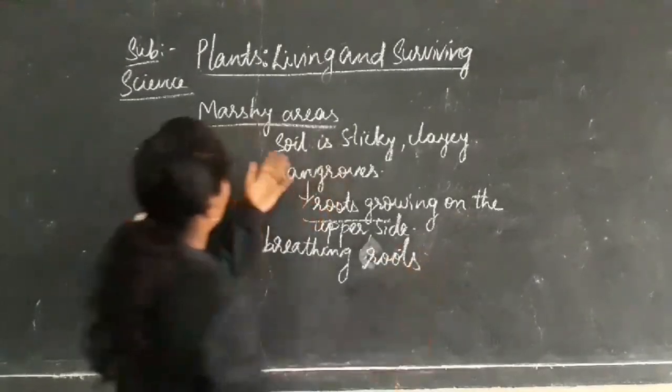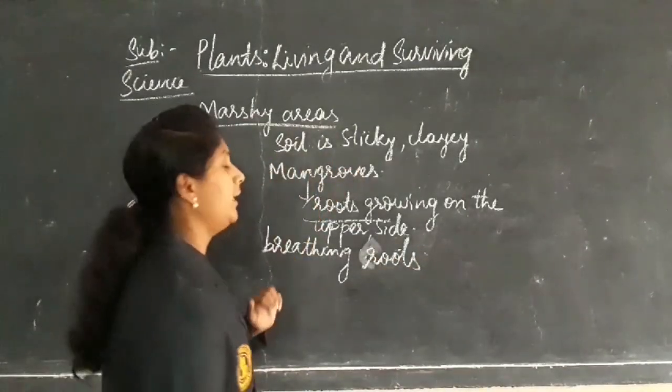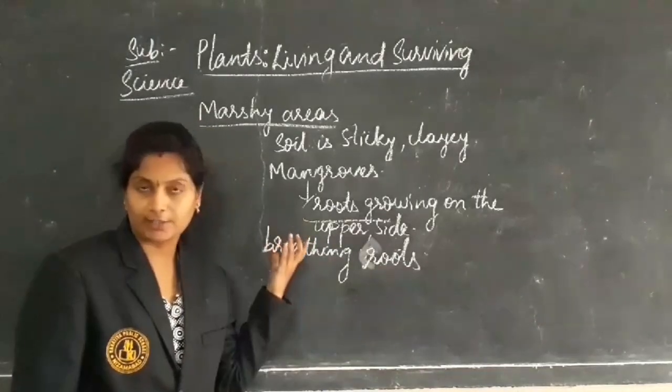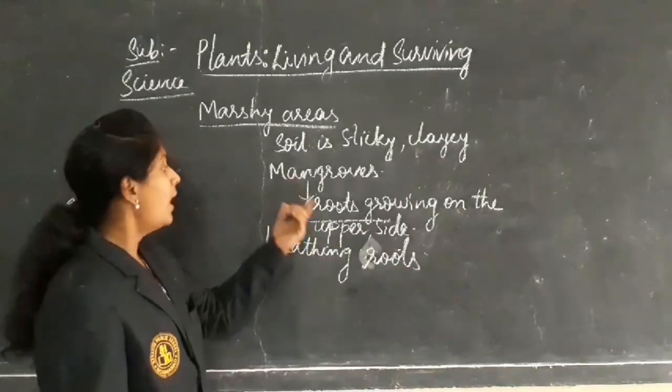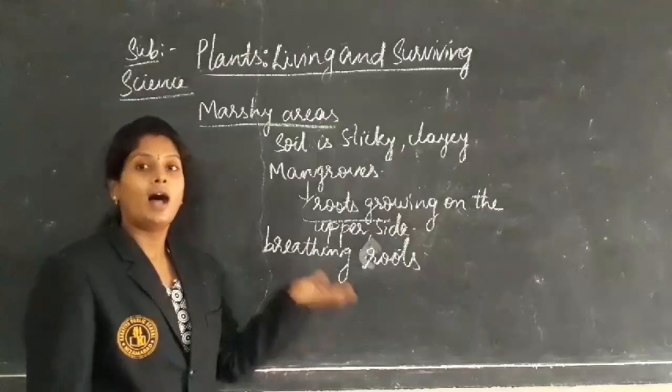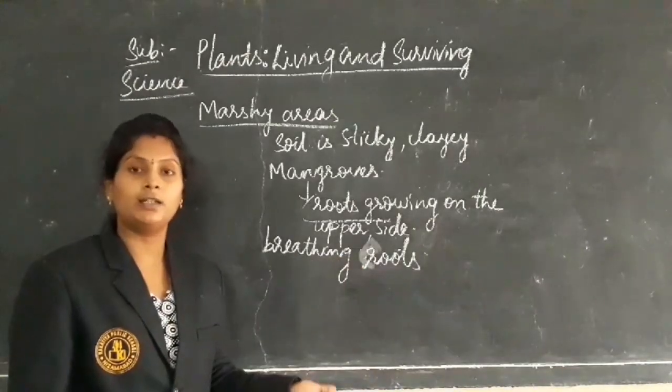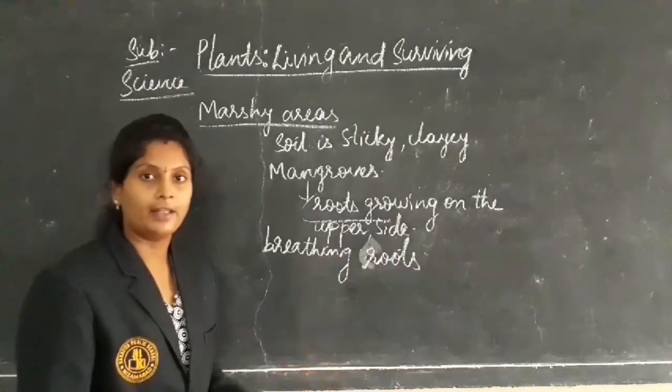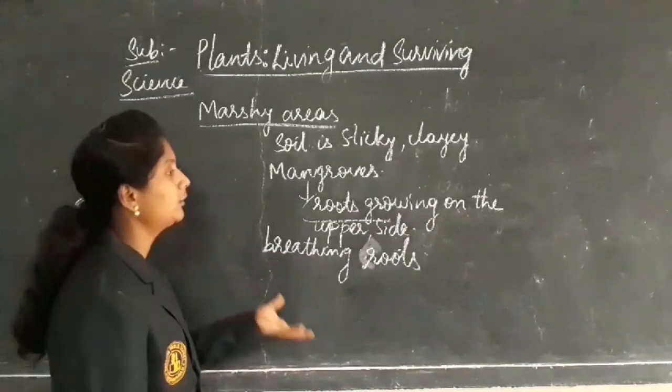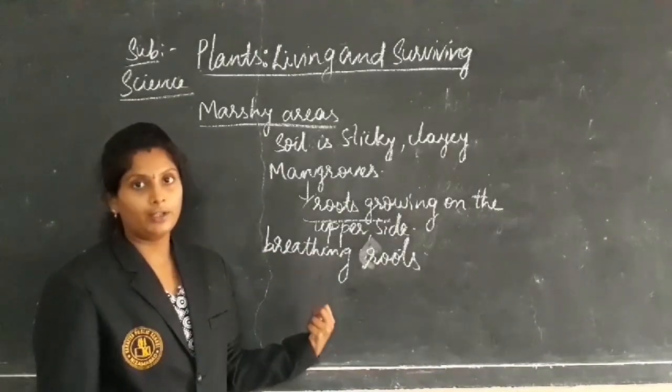Okay. So in marshy areas, the soil is sticky and clayey, and the plants growing in such areas we call mangroves. The roots growing on the upper side, as they don't reach the air inside, come outside, and these roots we call breathing roots.